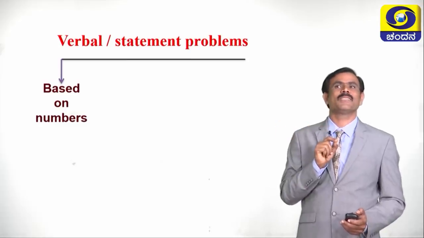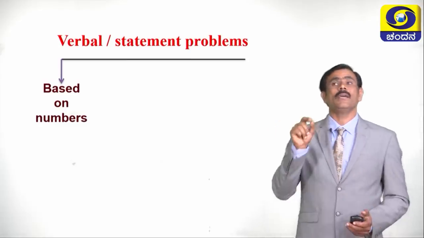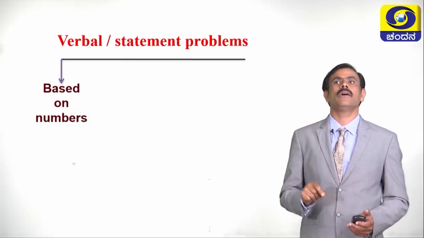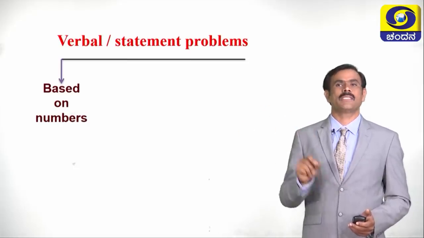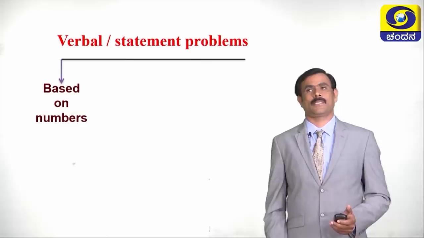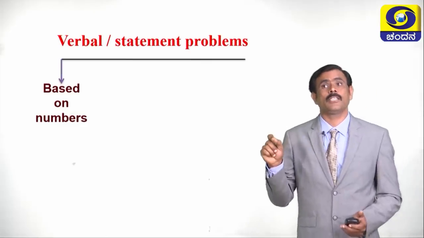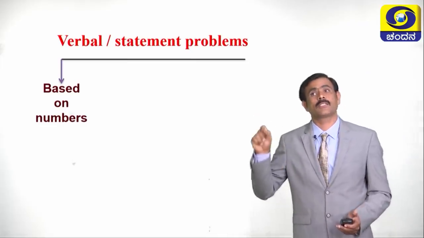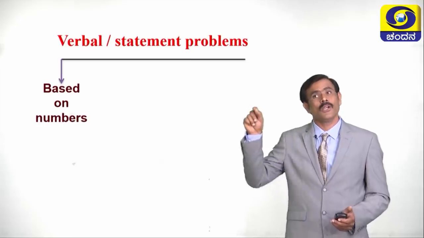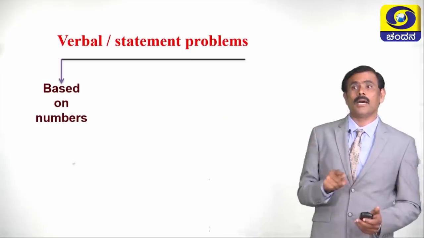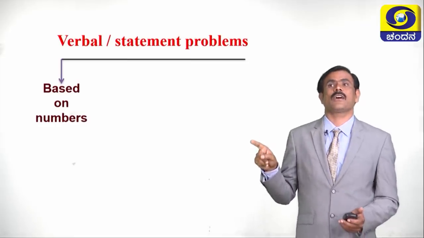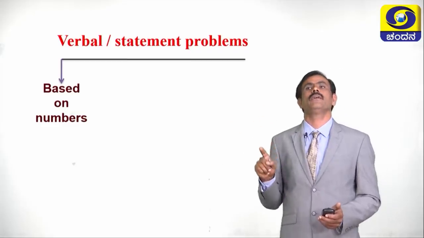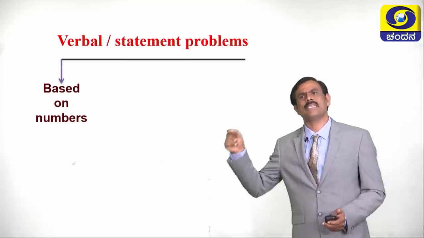They may ask like this: the product of any two numbers is equal to 45 and sum of those two numbers is equal to 18. Find the numbers. Or the product of consecutive positive natural numbers is equal to 110 and sum of those two numbers is equal to 21. Find the numbers. Or sum of the squares of positive natural numbers is equal to 25. Find the numbers. Like this they may ask.